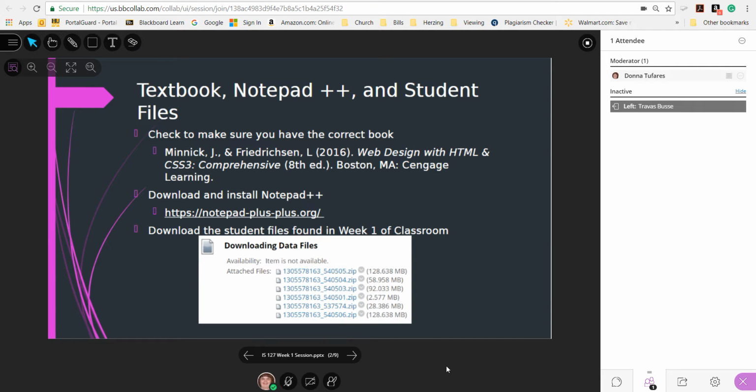So you're to make sure that you have the correct book. It's Web Design with HTML and CSS3 Comprehensive 8th Edition. You're also to download and install Notepad++, which is free. And here's the web address. It's also given to you in Week 1. Download the student files found in Week 1 of Classroom. You need to download all these zip files so that you'll have the files needed to do the assignments.